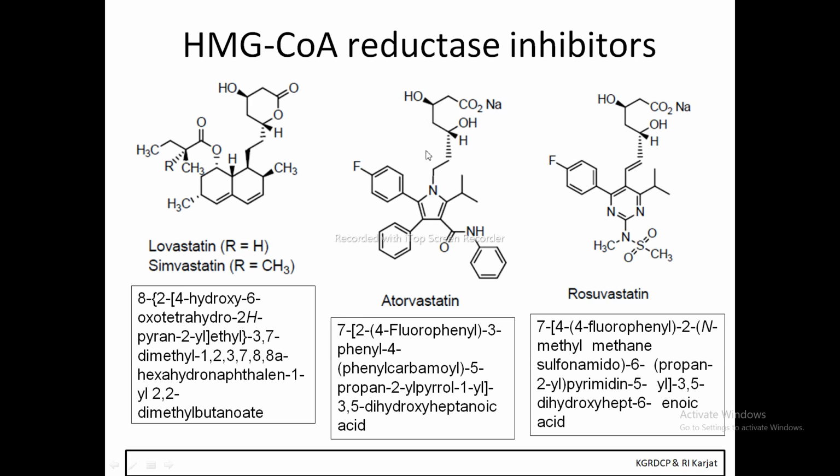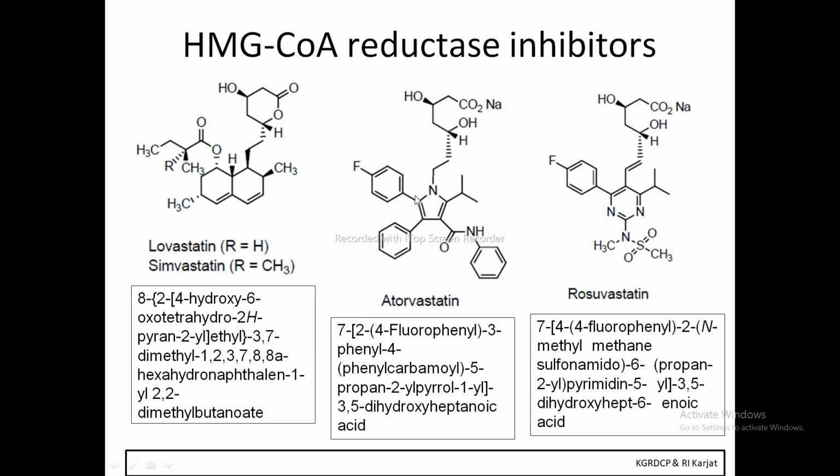So our highest priority group over here is acid. In the previous structure it was the ester. Over here it is the acid. So we'll start our IUPAC nomenclature from the 7th position. So 7-dash, 7-dash, 1, 2. The numbering of this ring starts from this nitrogen: 1, 2, 3, 4, 5. So it is the anti-clockwise numbering.